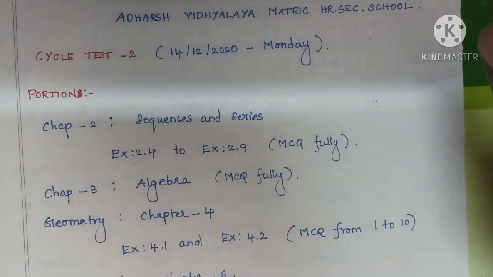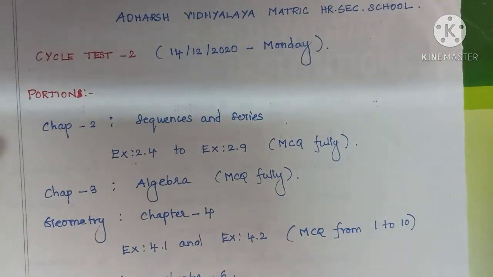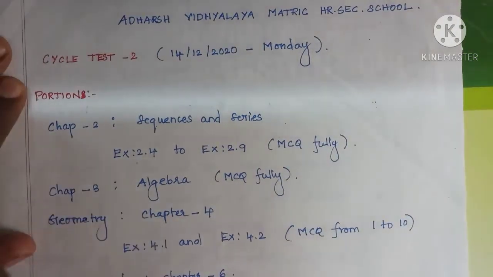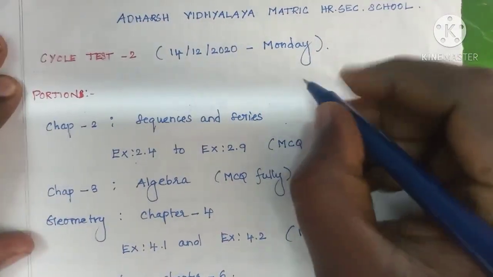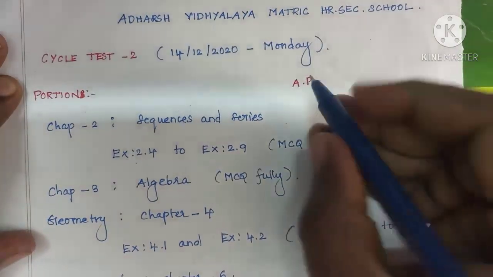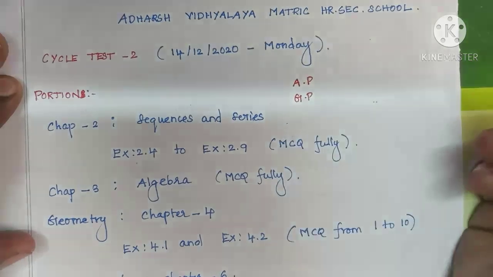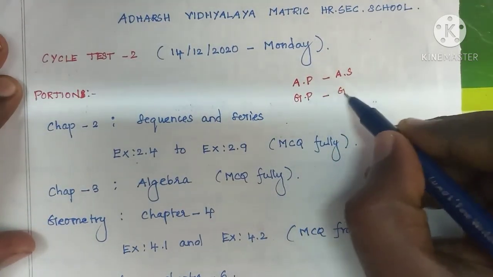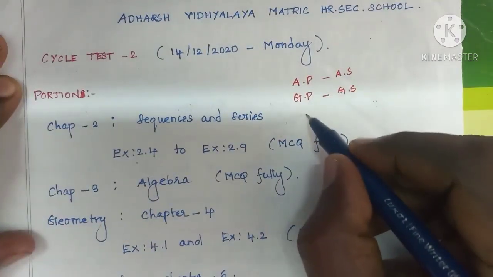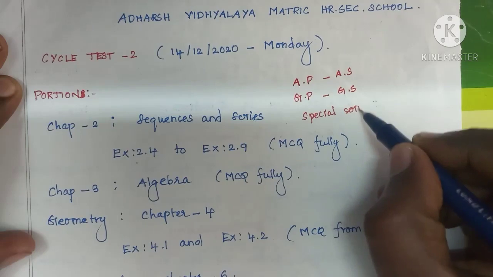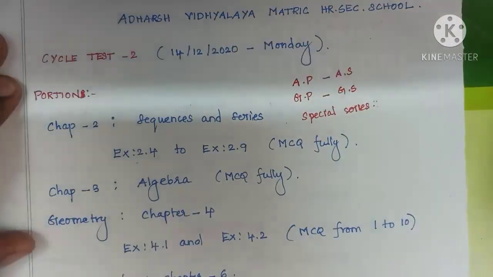These exercises' example problems you are going to learn: sequence, AP (arithmetic progression), GP, arithmetic series, geometric series, and special series.